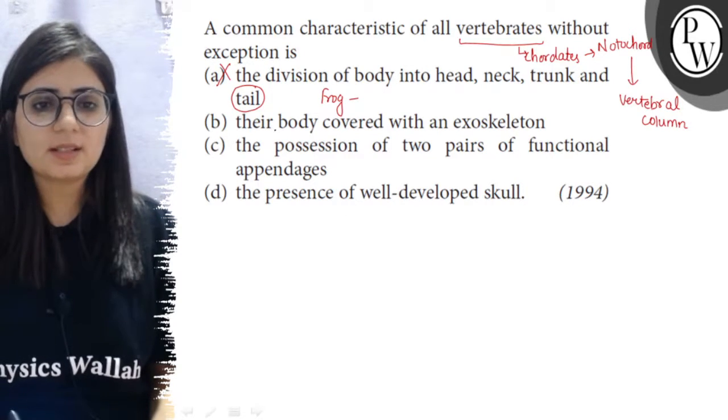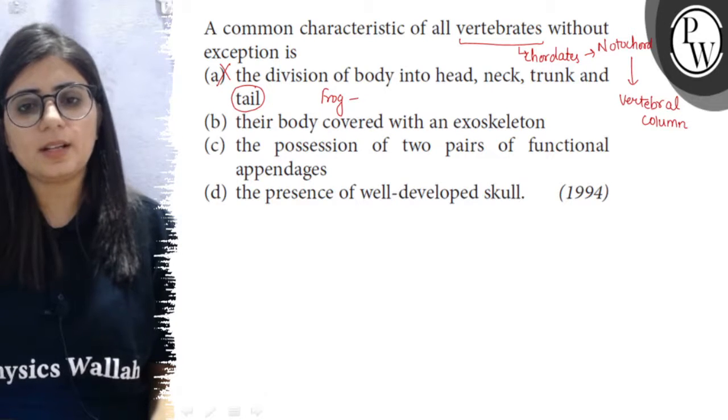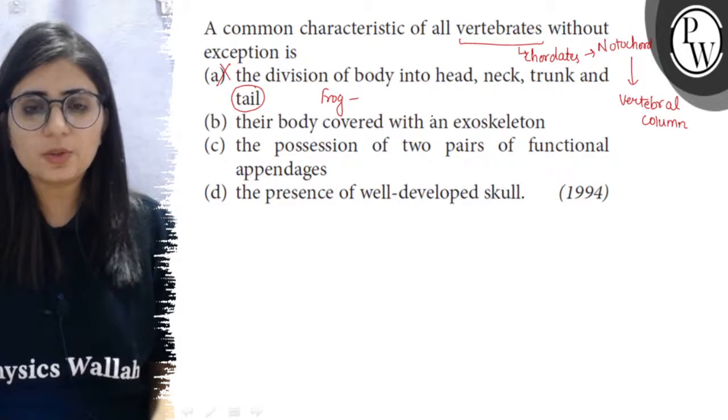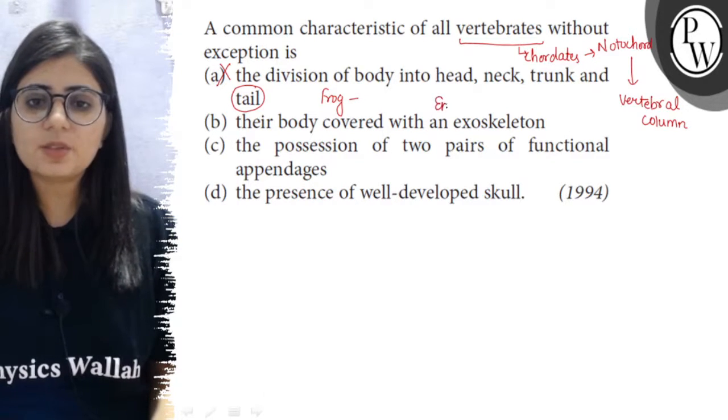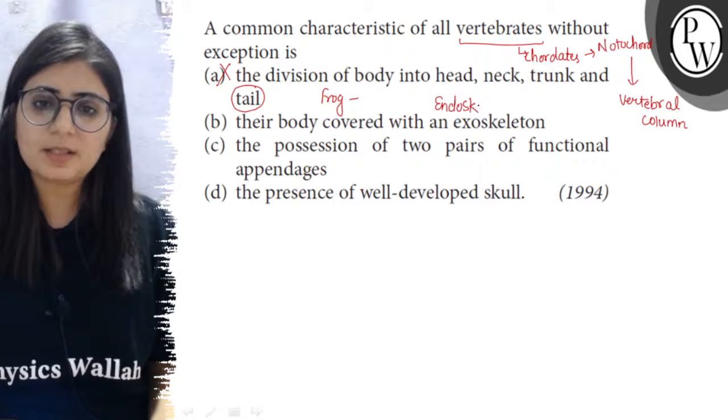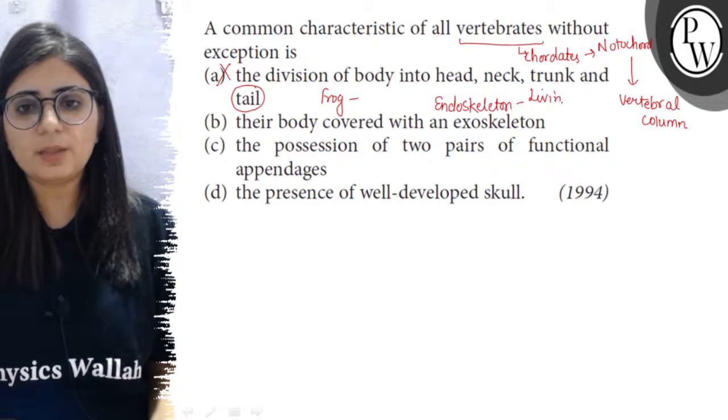Now the next is their body covered with an exoskeleton. So this is also not true, because an endoskeleton means the skeleton which is present inside the body.